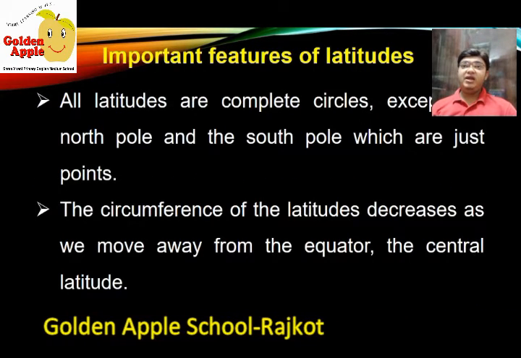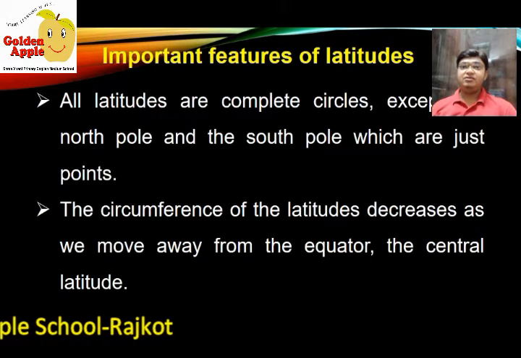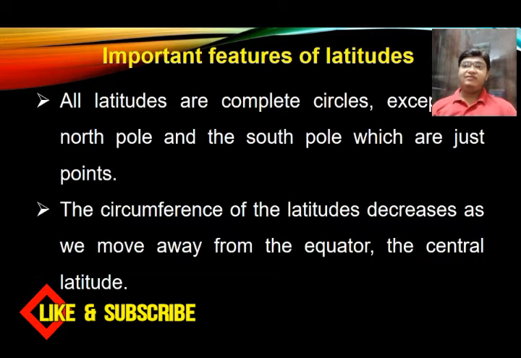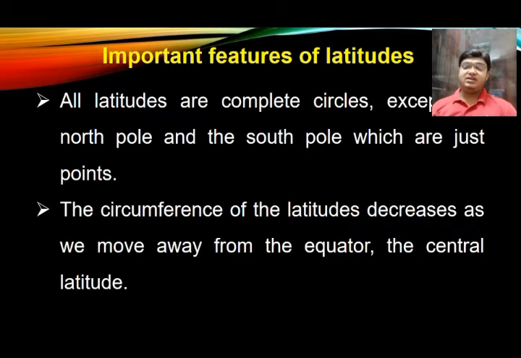Now let us talk about the important features of latitude. All latitudes are complete circles except the North Pole and the South Pole, which are just points. The circumference of the latitude decreases as we move away from the equator. So the length of the circle, we say its circumference, decreases as we move to the poles, as the diameter of the earth decreases towards the pole. That's why the circumference also decreases towards the pole.